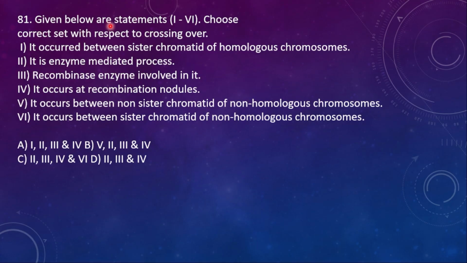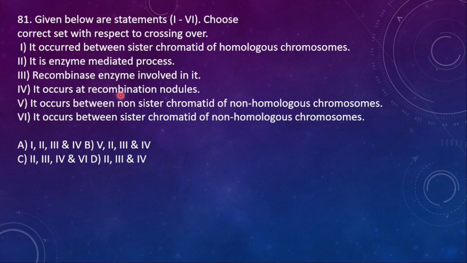81. Given below are statements 1 to 6. Choose the correct set with respect to crossing over. Statement 1. It occurs between sister chromatids of homologous chromosomes. 2. It is an enzyme mediated process. 3. Recombinase enzyme is involved in it. 4.